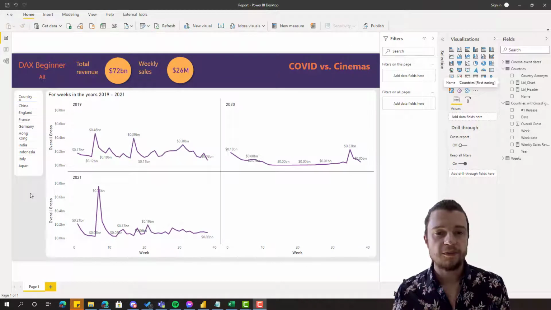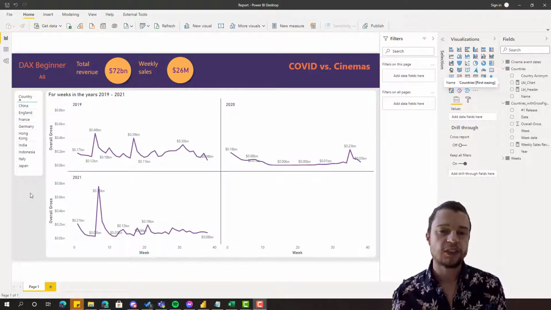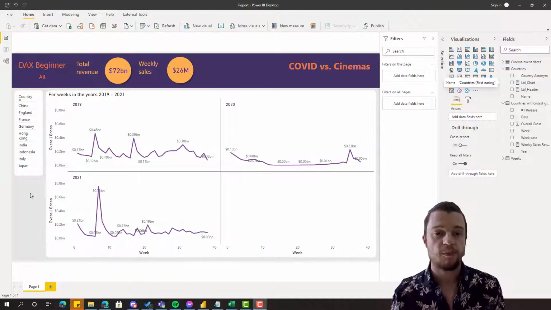Now, the other thing that they've asked me to do is have a look at the easing of COVID restrictions and their effects. So the question is, has the easing of COVID restrictions actually changed that weekly sales revenue number? Well, we can analyze that in DAX. Why don't we put a before and an after based on the first easing restriction that's been put in place? That's at least a good start towards it. But how would we do that in DAX?